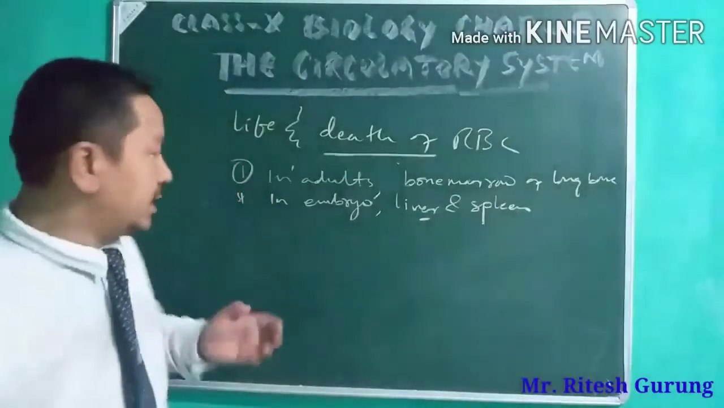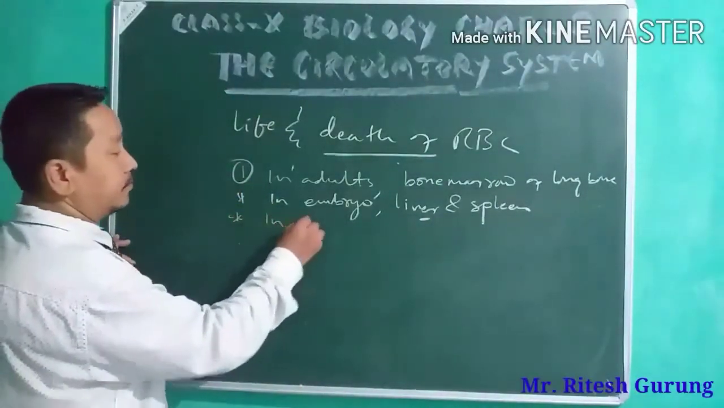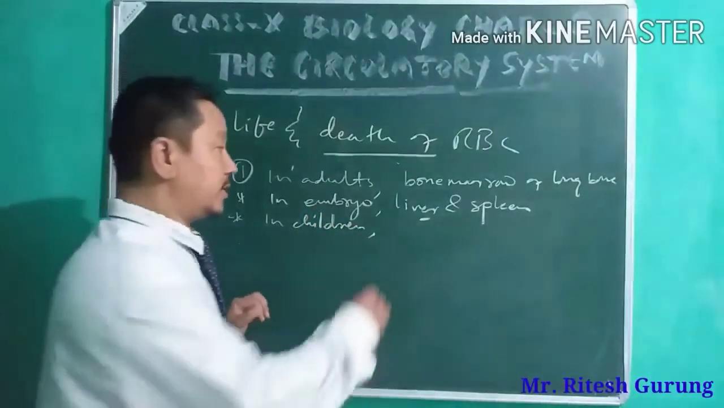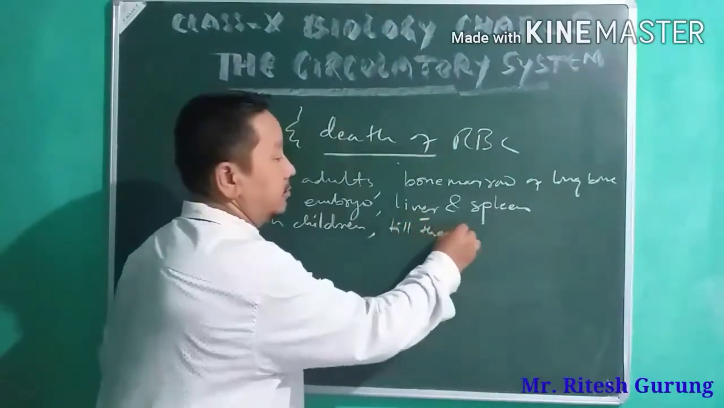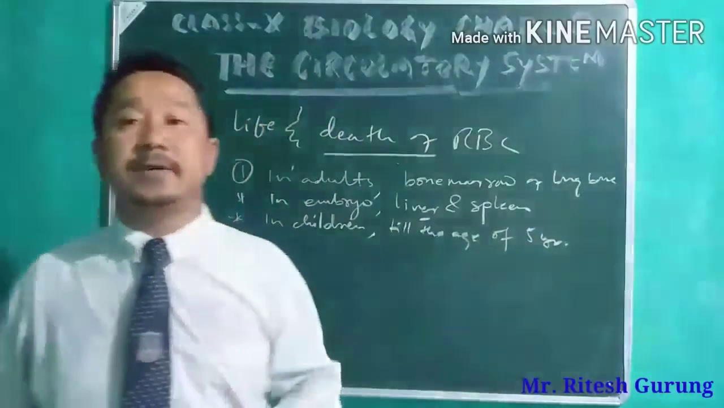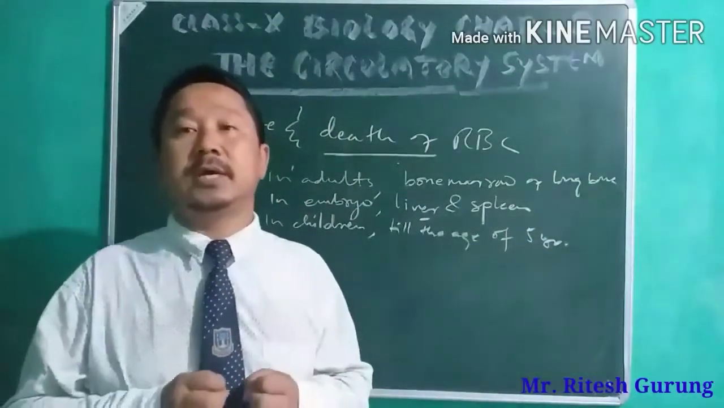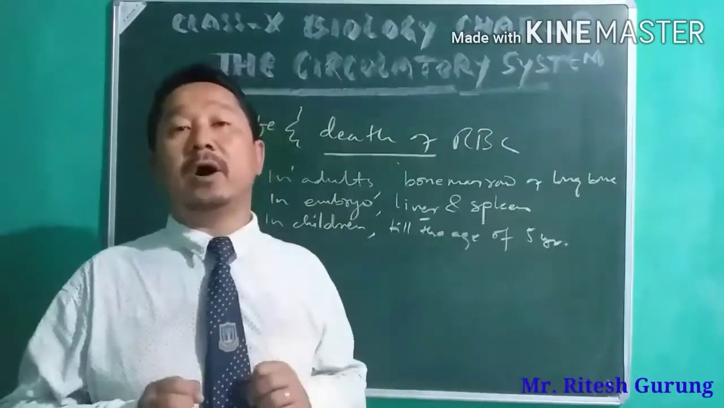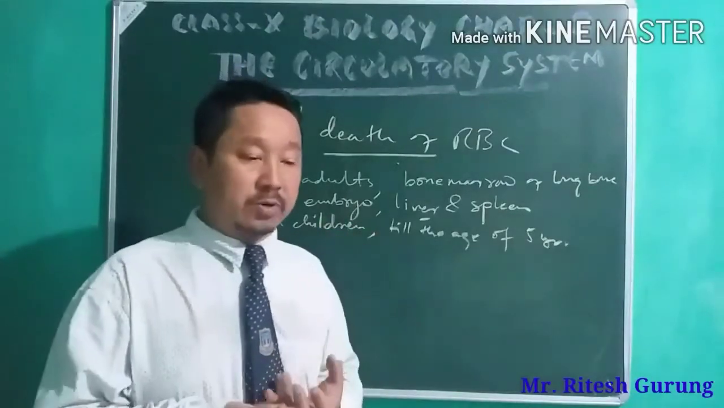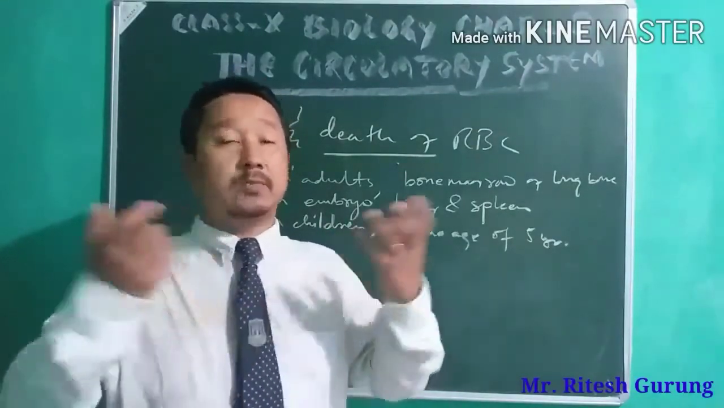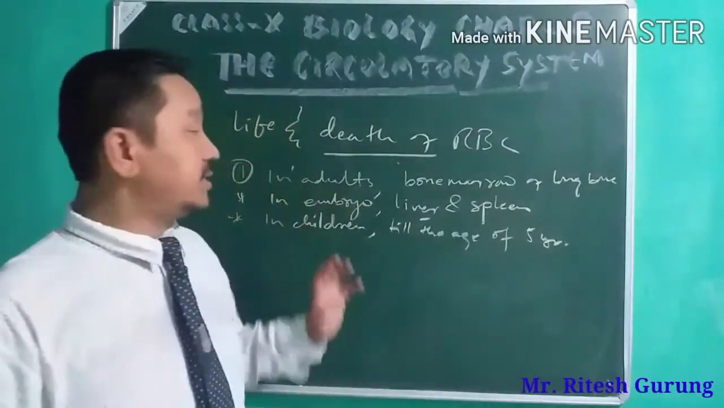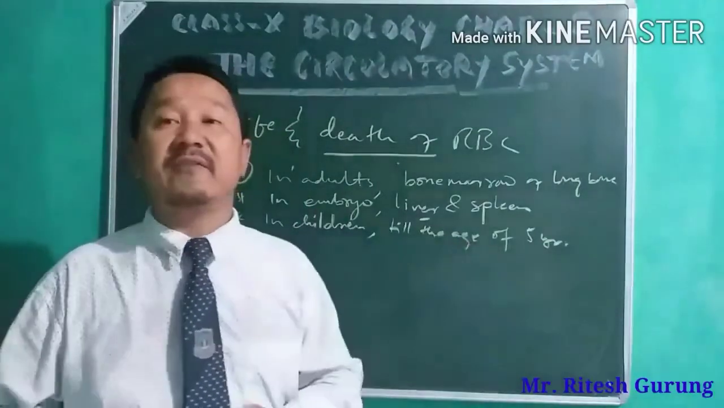All right, so in children, till the age of 5 years, it is formed in the bone marrow of all bones. There are bone marrows in all the bones. So in all the bones, your RBC is formed till the age of 5 years.